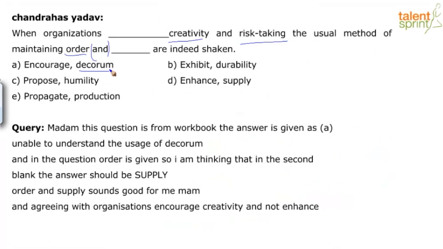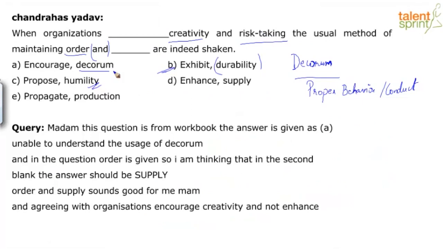When I say decorum, I am referring to some sort of proper behavior or conduct. You conduct yourself in the right manner, in the way that is expected of you. So when organizations dash creativity, not exhibit, because durability again is an incorrect word choice in the second blank.